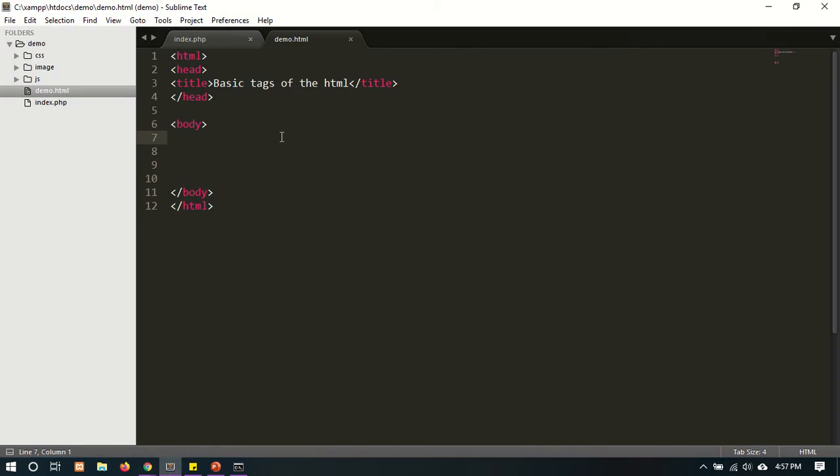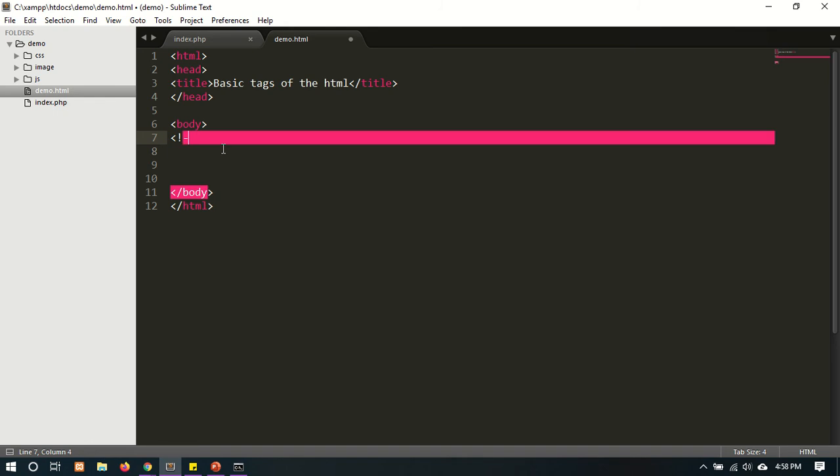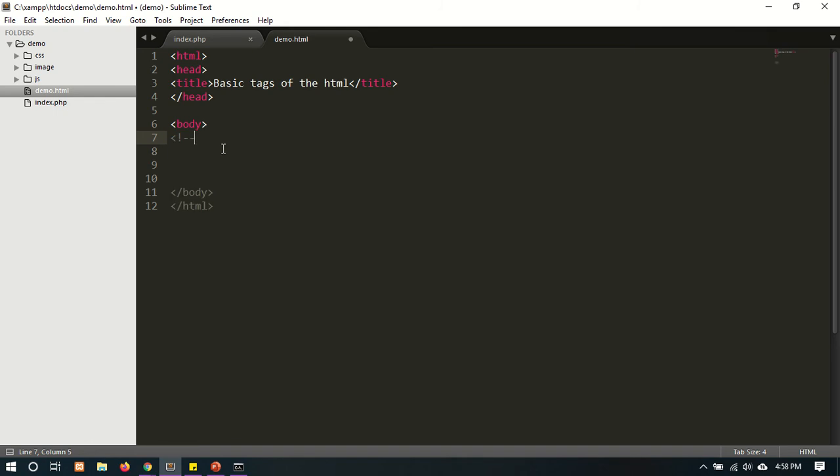Now we will write something in our body tag. In the body tag there is one tag in HTML known as the heading tag. First we will use a comment. This is the comment in HTML. We are giving comments. So there is a heading tag.